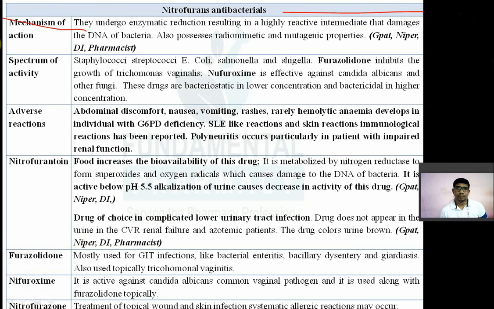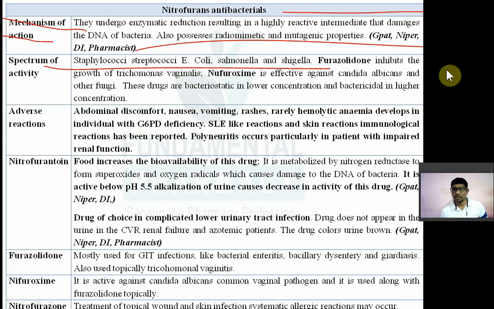So, what is the mechanism? They undergo enzymatic degradation or enzymatic reduction in the body, and they will produce highly reactive metabolites like nitric radicals and other radicals, which will damage the bacterial nucleic acid, that is the DNA. Also, they have radiomimetic properties and mutagenic properties. Spectrum of activity: active against Staphylococcus aureus, Streptococci, Salmonella, Shigella.